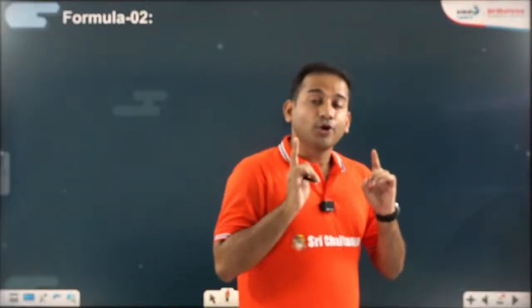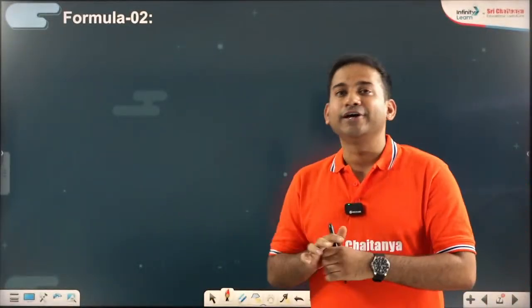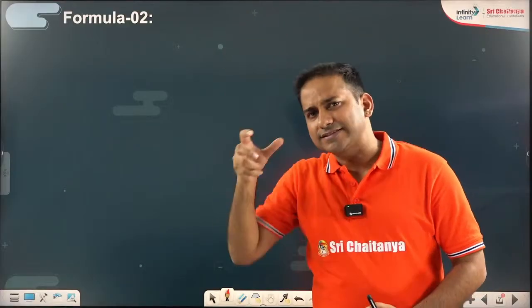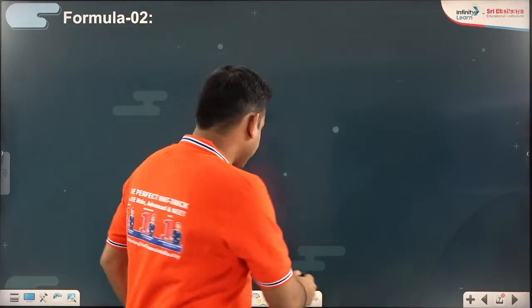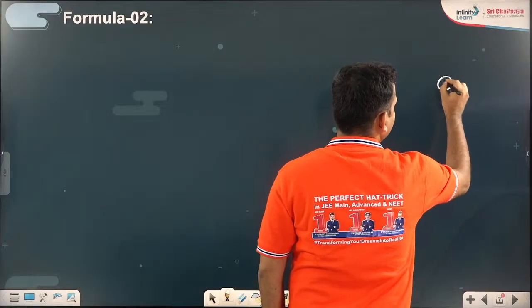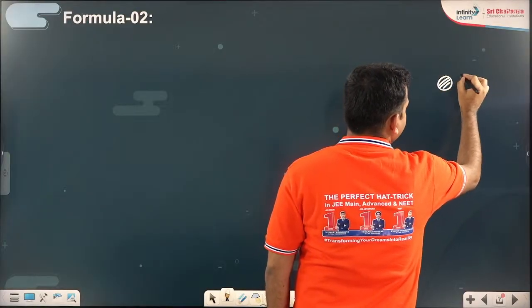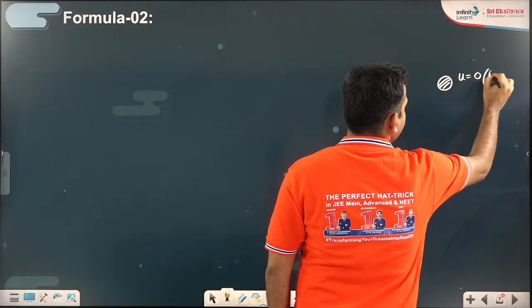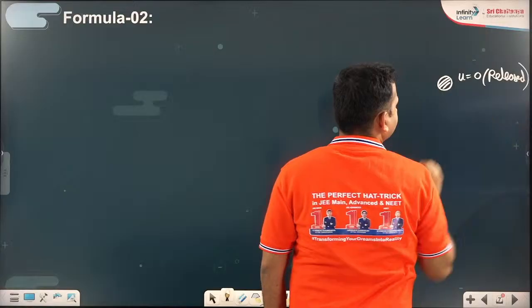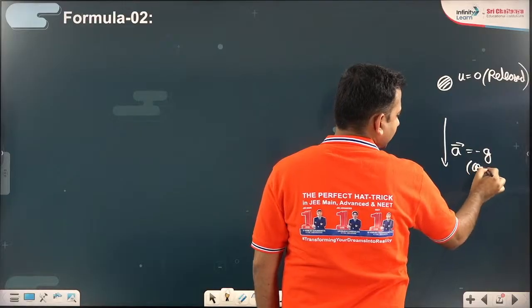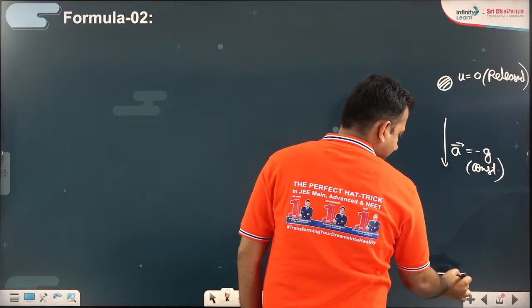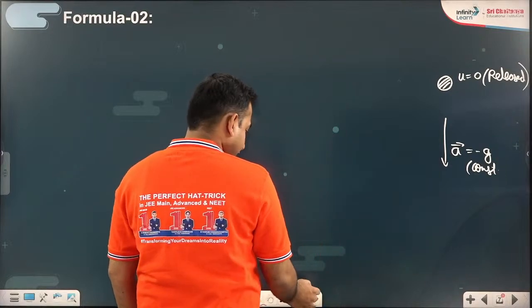Galileo's formula number 2. One thing we have already understood, that if you release a ball, the body will keep on getting faster and faster and faster. Can you feel it? So in the same time interval, it will keep on traveling greater and greater distance. I'll portray the situation once again. Mass doesn't matter. Released means initial velocity is 0, and the acceleration vector is constant, minus g. Then definitely with the passage of time, the body keeps on getting faster.